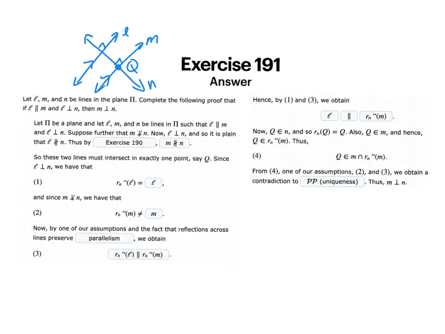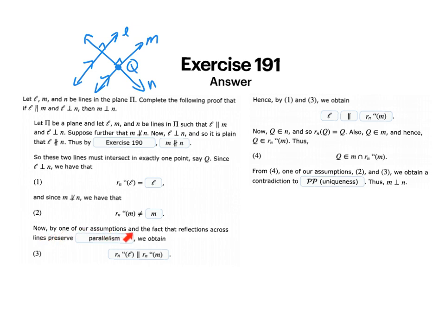So that's the case because if I know that L is perpendicular to N, L is a fixed figure in the line reflection over N. And since M is not perpendicular to N, we have that the image of M, when I reflect it over N, is not equal to M.